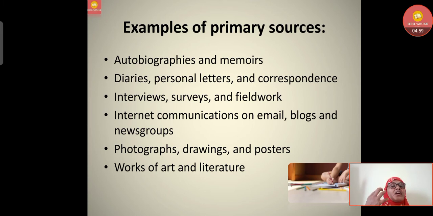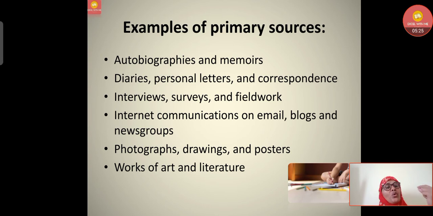So autobiography means the person himself or herself is writing about his or her life story. That means that is first hand, that is a primary source. Whatever memories are shared by your grandparents are also primary sources. If I am writing a diary about the events that happened in my life, that is first hand information, that is a primary source.